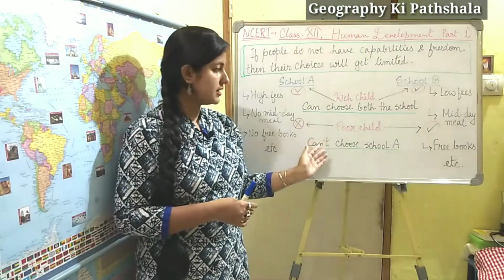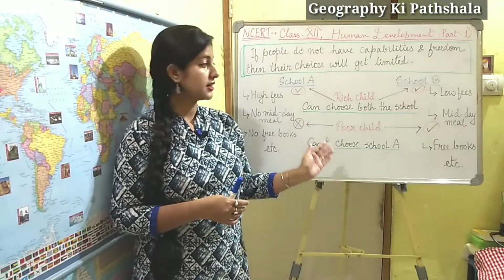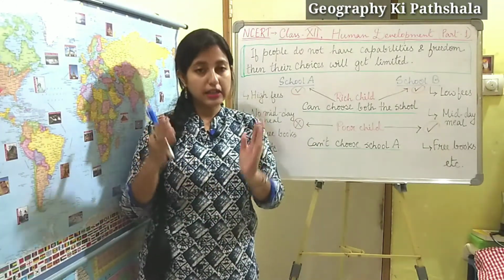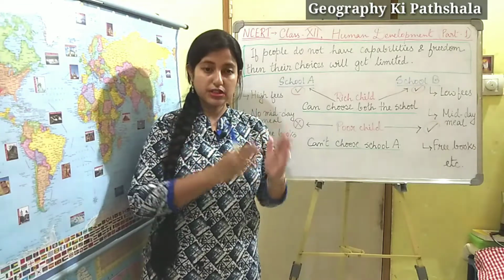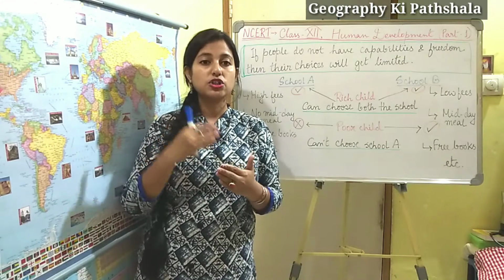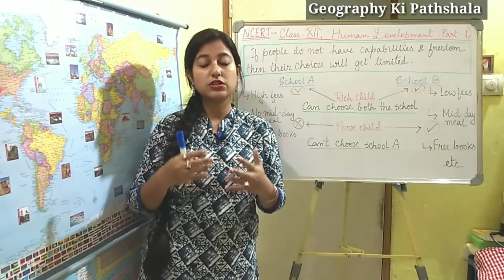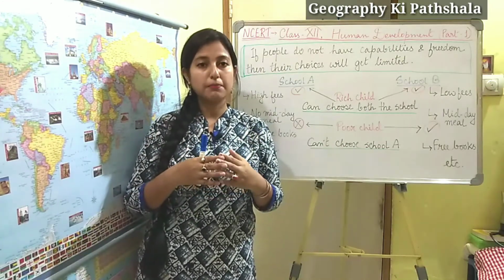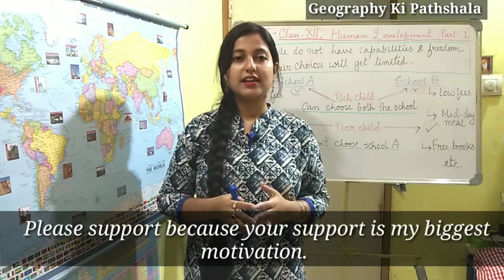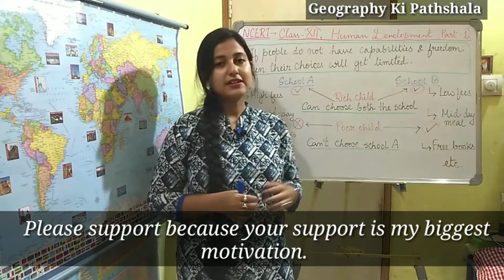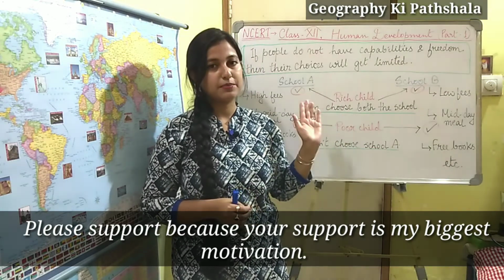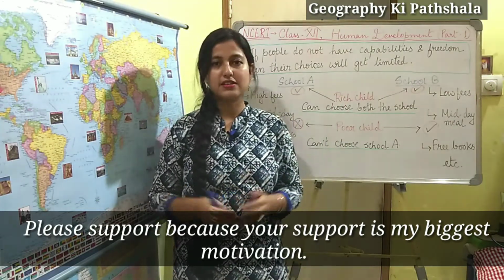So you can easily understand from this example how it justifies the sentence which I mentioned previously: if your capabilities and freedom are not there, then it is obvious that your choices will be restricted or limited. You can't make your choices open. So in this way I am ending my discussion over here, and part 1 of this chapter, which is human development, is up to here.